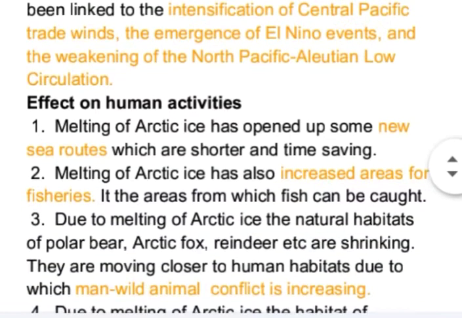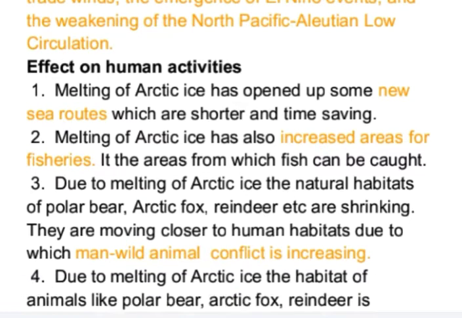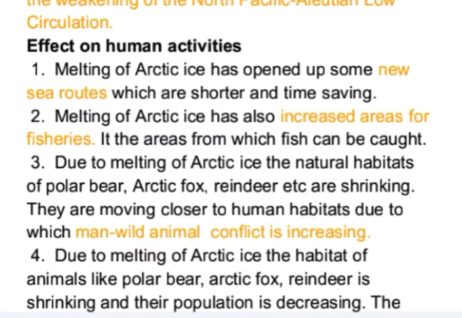Next is effect on human activities. Melting of Arctic ice has opened up some new sea routes which are shorter and time saving. Melting of Arctic ice has also increased areas for fisheries. It is the areas from which fish can be caught.